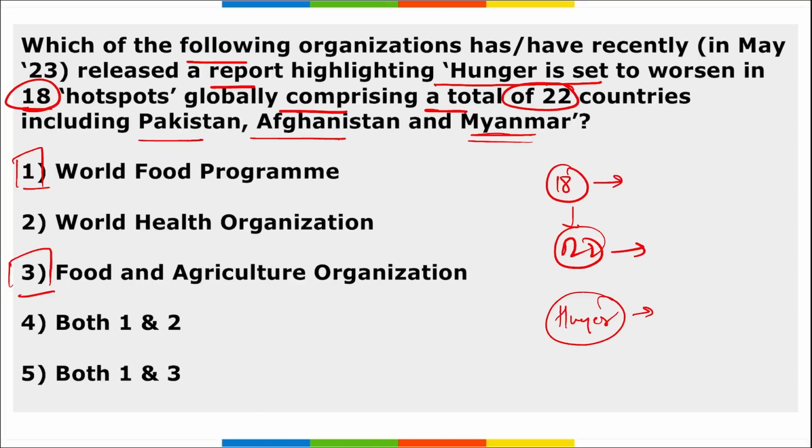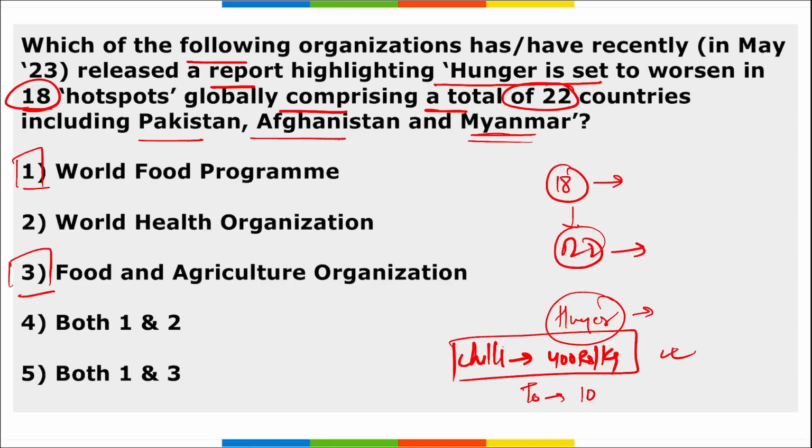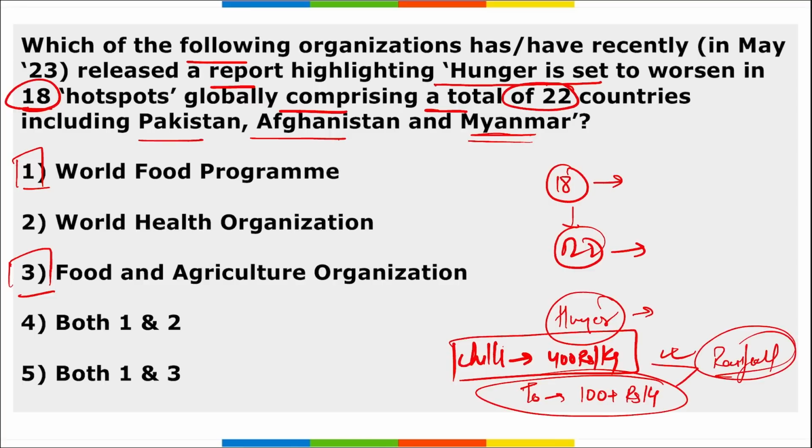For example, in 10 to 15 years, food prices will get continuously higher. Right now, green chilies in India are clocking 400 rupees per kg. That is one of the highest prices seen for chili. Tomatoes are clocking 100 plus rupees per kg in many cities, right? So this is also food inflation. The reason for this right now is the rainfall. During the rainfall time, these food item prices rise, correct?